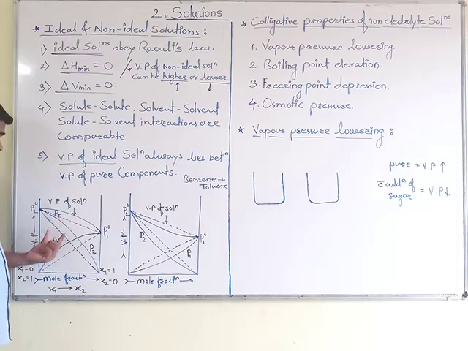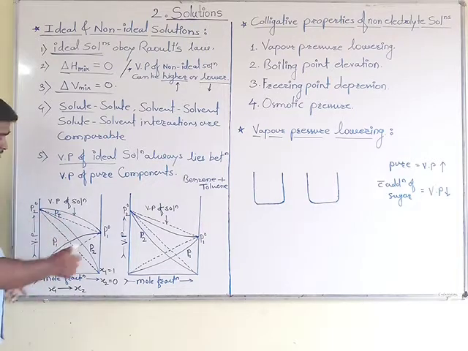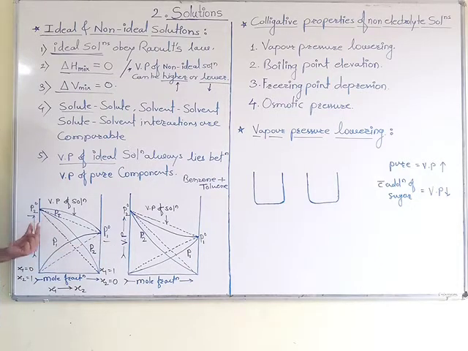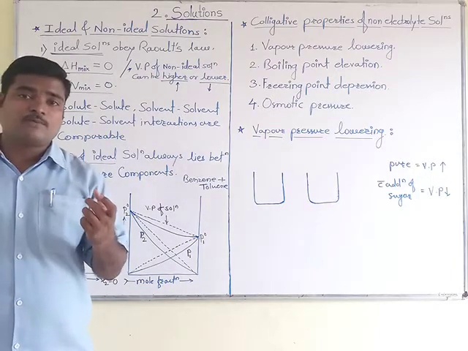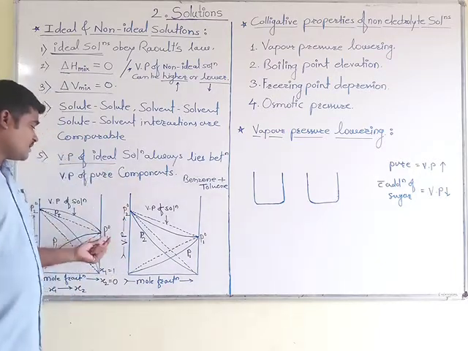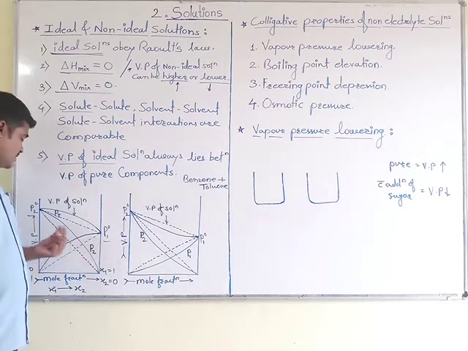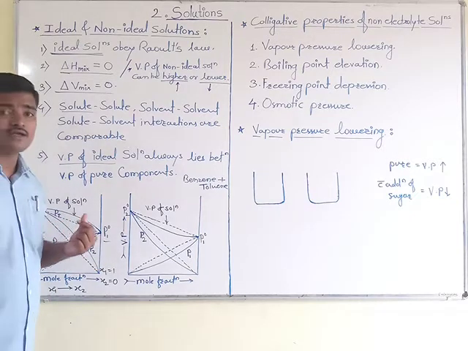Now here, if you look at the two components P10 and P20, which I have shown here, these are the vapor pressures of the pure components, that is P10 for the solvent and P20 for the solute.